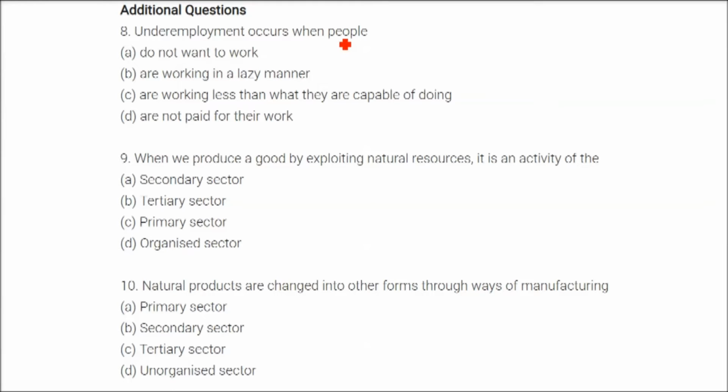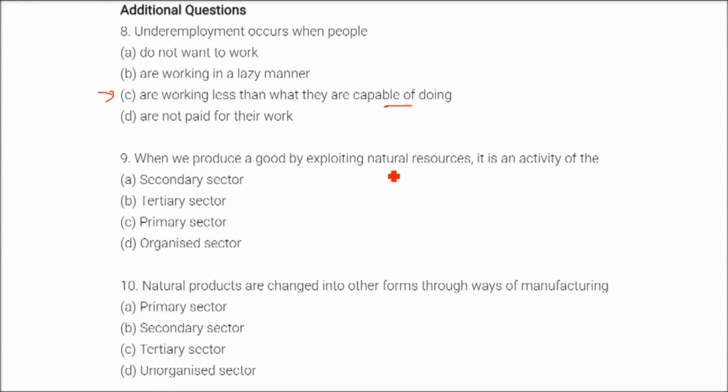Underemployment occurs when people are working, they seem to be working, but not that way. They are not putting in all their effort, or their effort is not being utilized. So the answer is they are working less than what they are capable of doing.